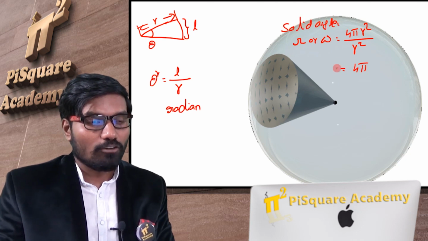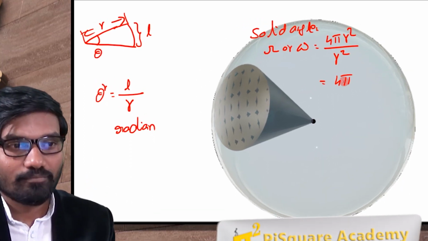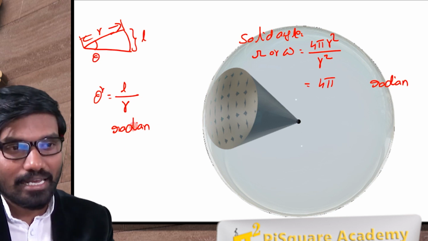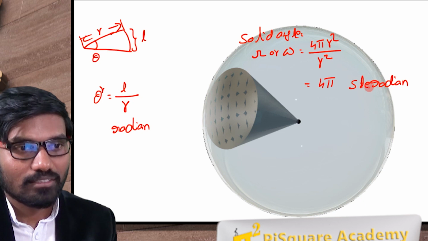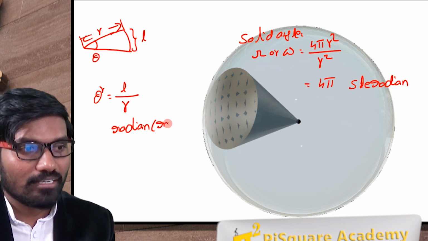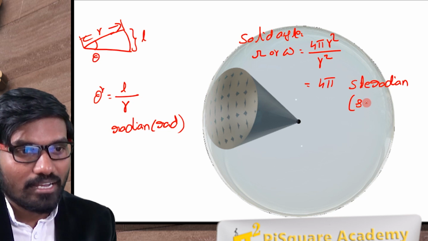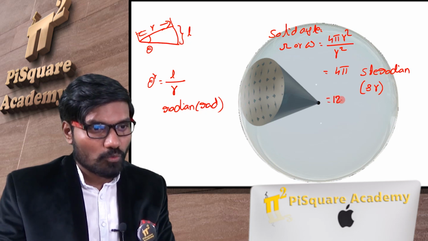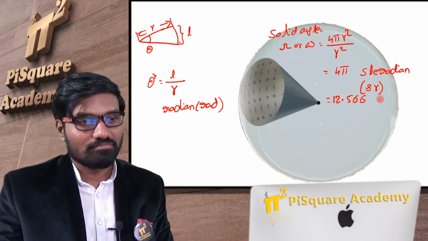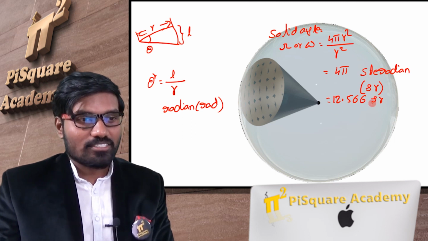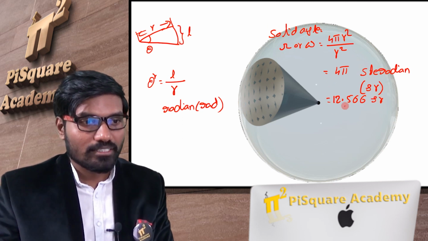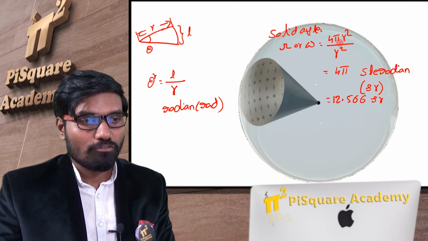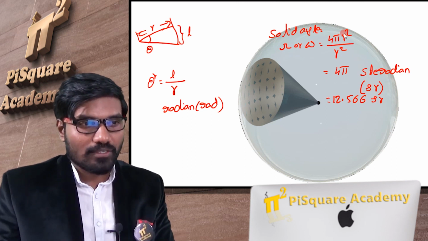Solid angle of a complete sphere is how much? 4 pi. What is the unit? Should I call it a radian? Here we are using the radian for plane angle. Here it is steradian. Normally radian is represented as rad. Here we will call it SR, steradians. And the 4 pi value is 12.566 something SR. So the solid angle of the sphere is 12.566, because r square is gone, we are left with 4 pi. Just go back and visualize this once again.